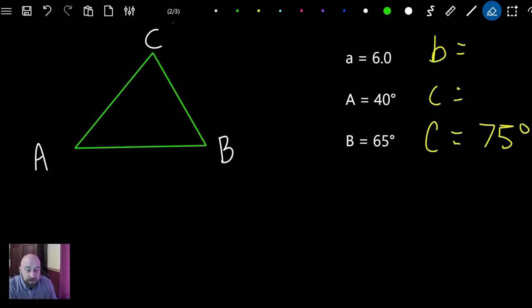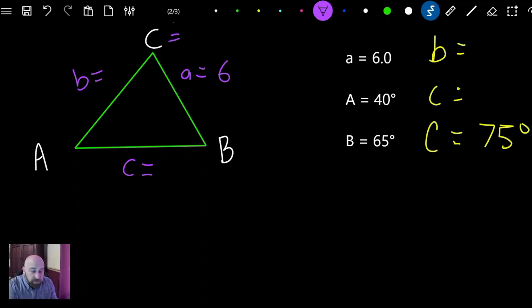So now what I would do, I like to come over here and fill in what I know. So this is side a over here, because it's opposite of angle A, and that's going to equal 6. And then b over here, we don't know. c over here, this is another we don't know. Angle C is 75 degrees. Angle B is going to be 65 degrees. And angle A is going to be 40 degrees. Okay? All right, so we've got lots of information, lots of things that we do know.